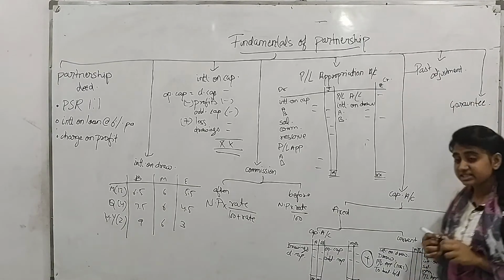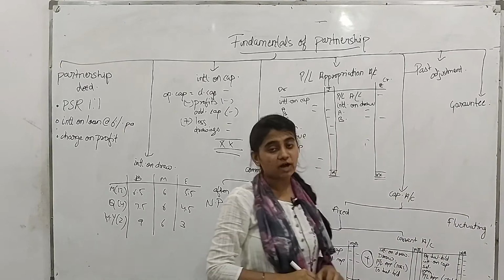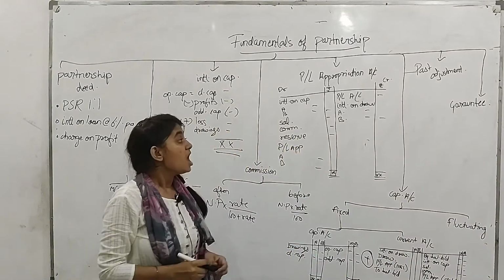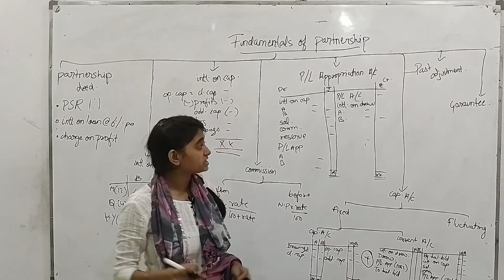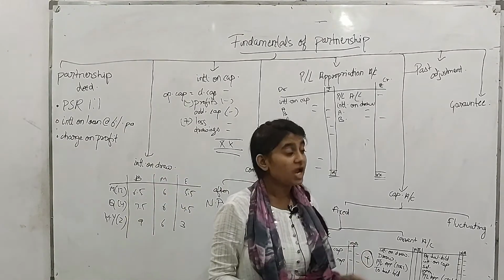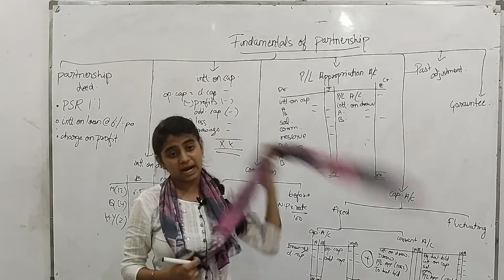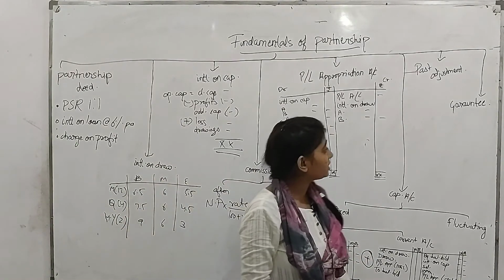guarantee. Guarantee is the minimum amount of share of profit which is given to a partner, so that whether the firm is facing a profit or a loss, the guaranteed amount of the profit will be given to the guaranteed partner. So that is all for my presentation.